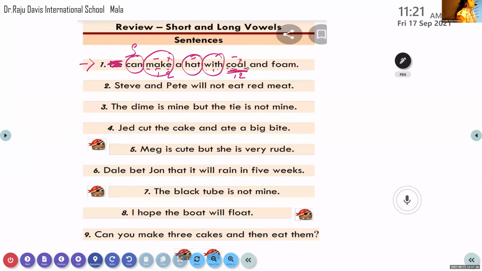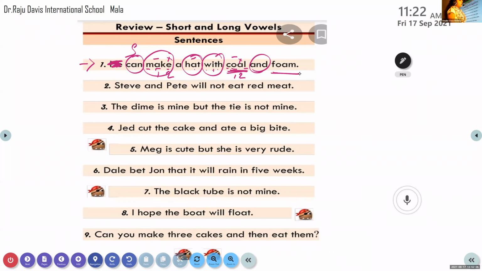Coal. Isn't it? How many vowels are there? One. So is that vowel short or long? Short. So how will you read that short vowel sound? What is that sound? And this one.